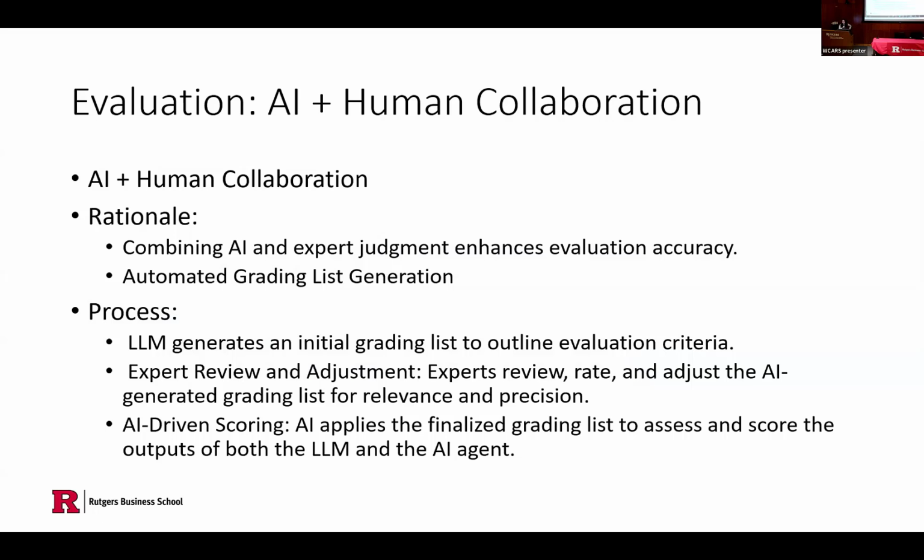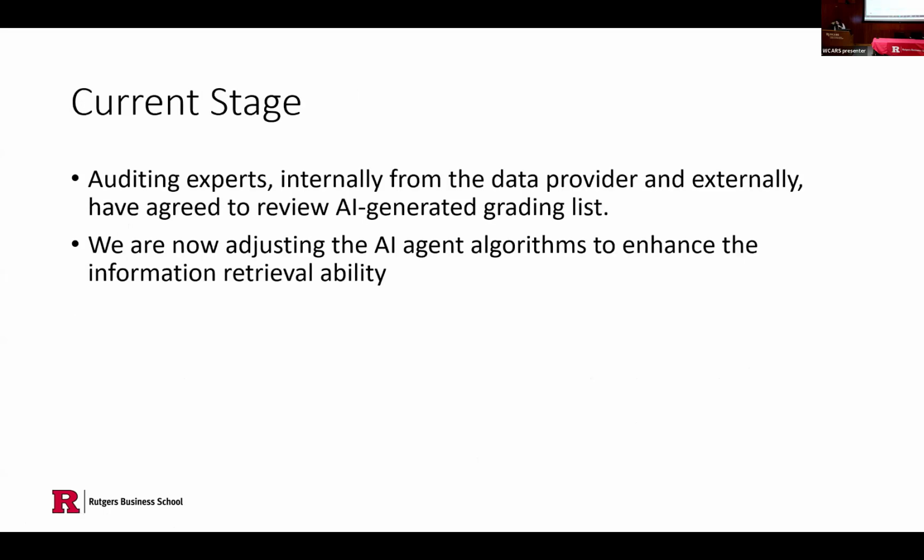We first ask a large language model to generate the initial ingredient list to outline the evaluation criteria, then ask experts to review and adjust the evaluation criteria. Then we ask the AI agent again to do the AI-driven scoring and finalize the ingredient list to assist and score the outputs of both the large language model and AI agents.